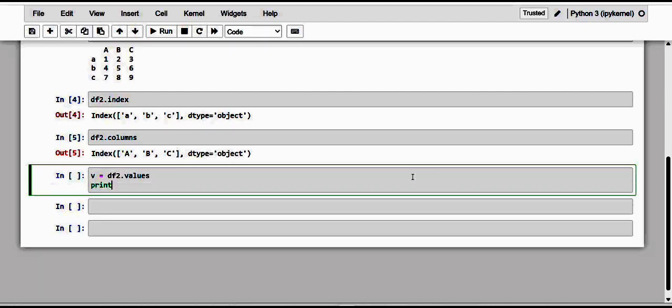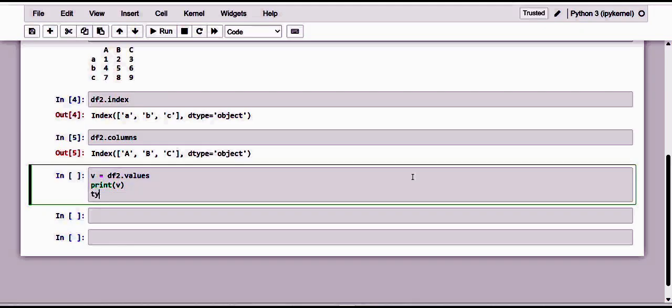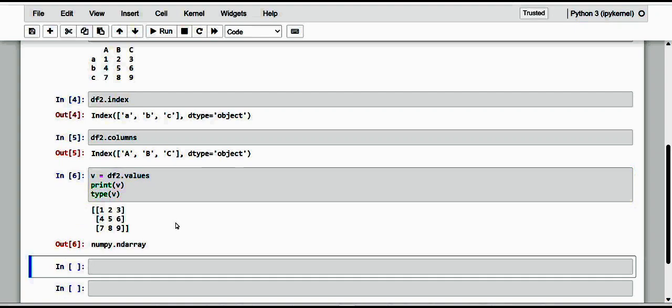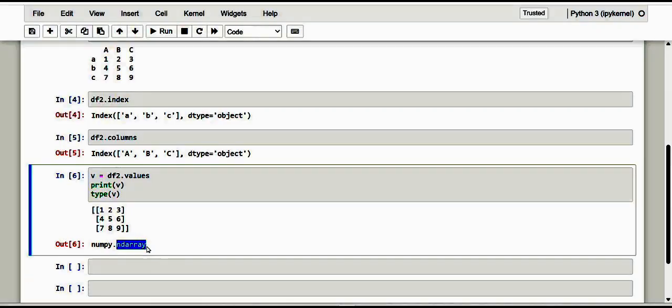Let me print what is there in V, and I also just want to know the type of V. The attribute returns a two-dimensional NumPy array. This is how you can get it done with pandas DataFrames.